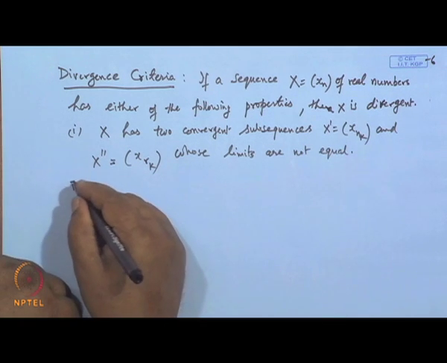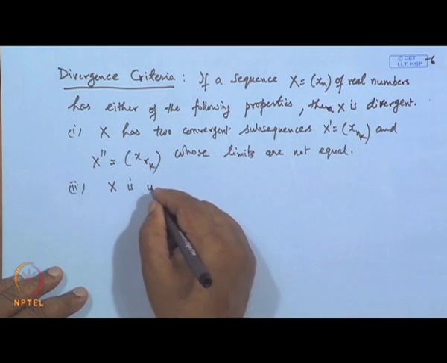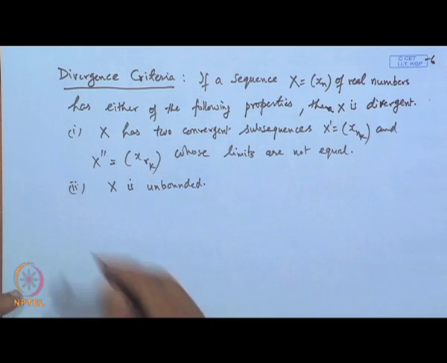And the second one is: x is unbounded. Okay. The proof is very simple.